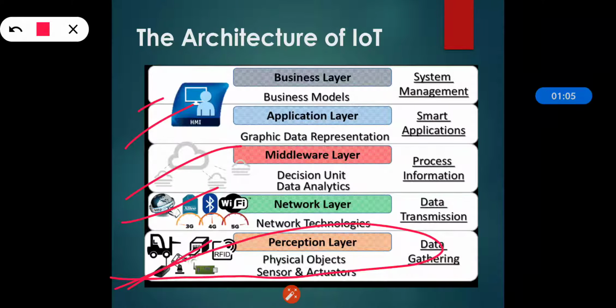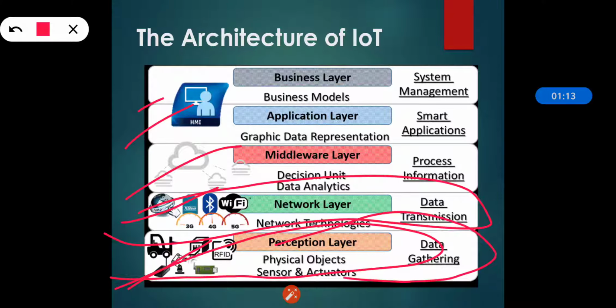Then comes the network layer, which is for data transmission. It collects the data perceived by the perception layer. The perception layer was for data gathering. So the network layer is like the network and transport layer of the OSI model. It collects the data from the lower layer and sends it to the internet. The network layer may only include the gateway having one interface connected to the sensor network and another to the internet. In some scenarios, it may include the network management center or information processing. That's why it is basically having the data transmission role.